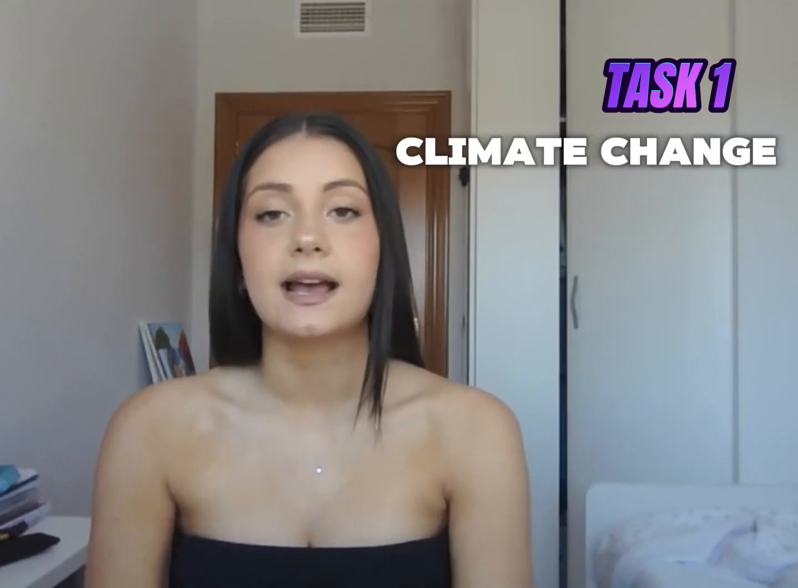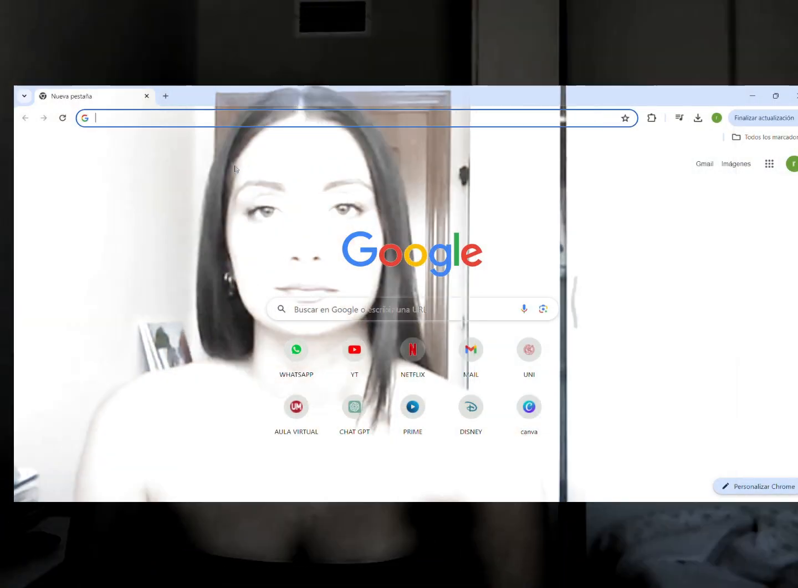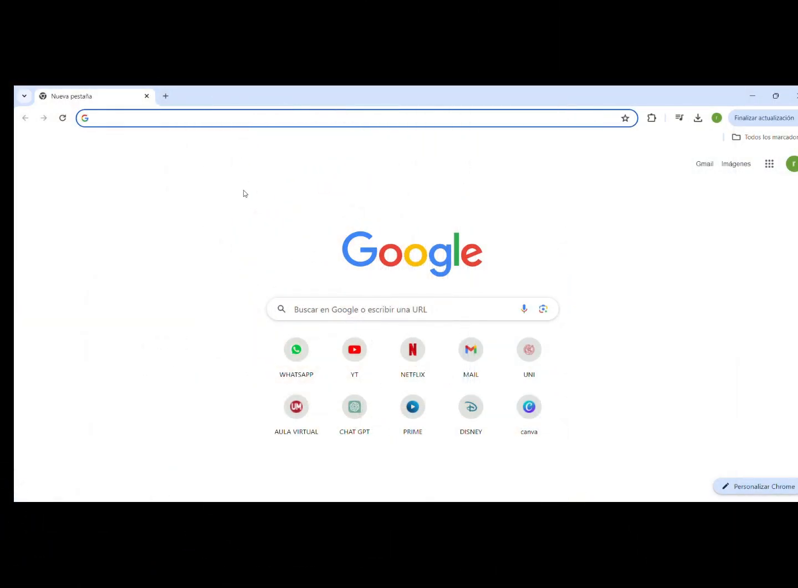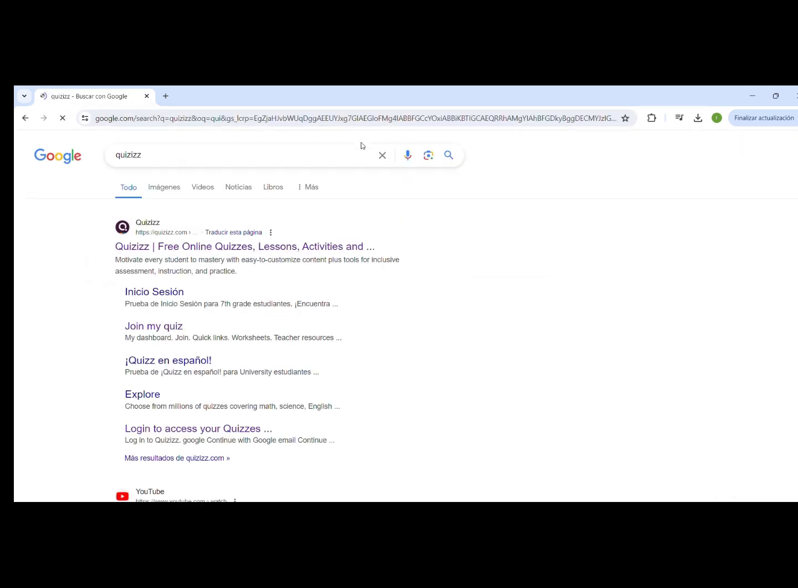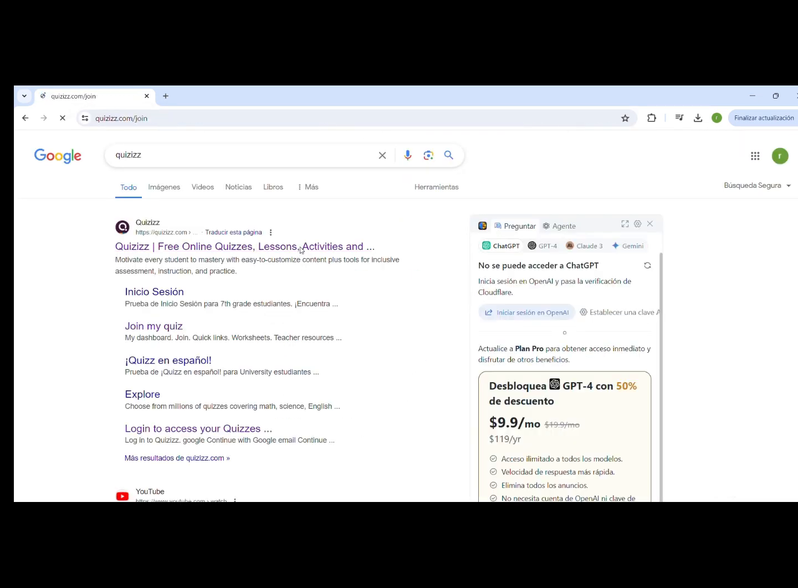First, task 1, called Climate Challenge, is an interactive quiz where students will develop a test to acquire knowledge of climate change and promote understanding of its key concepts. Now I'm going to show you how to make the quiz. You have to search for quizzes on the internet, then tap and enter the first link.